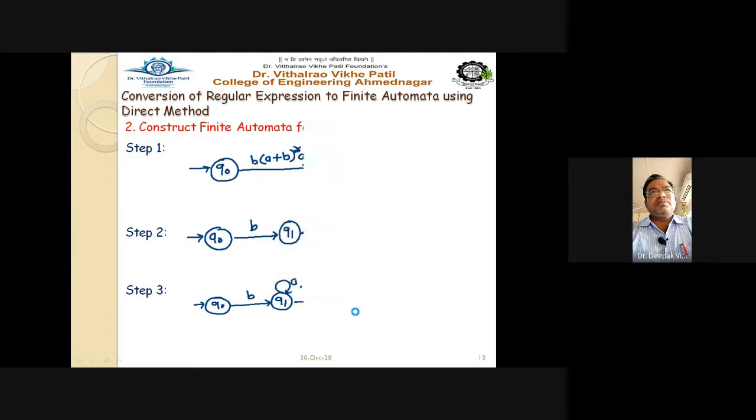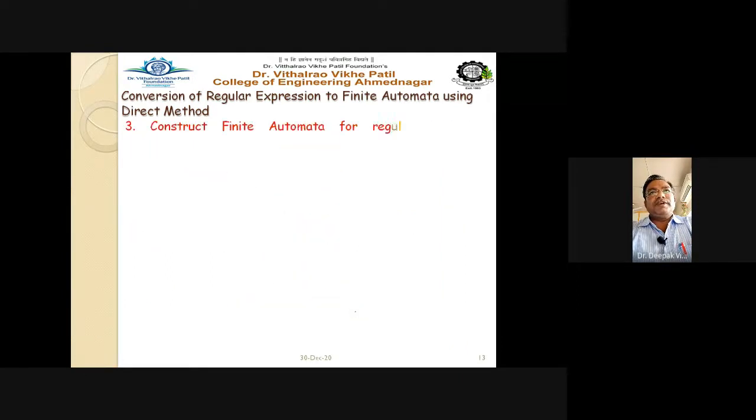Let us see one more example. Construct the finite automata for the regular expression. Now see, the regular expression is (10)*.101.(01)*, right? So (10)*, 101 and (01)* are the three different parts we can bifurcate it into. That is (10)* is one part, 101 is another part, and (01)* is another part. So accordingly we start drawing the automata.